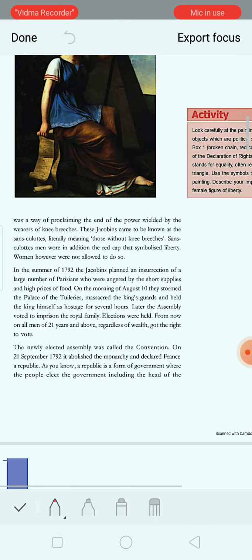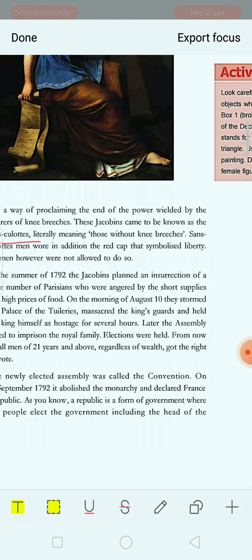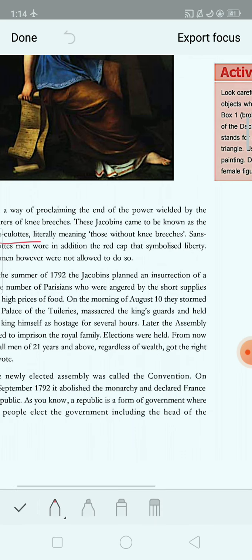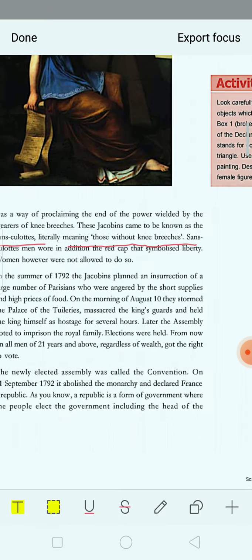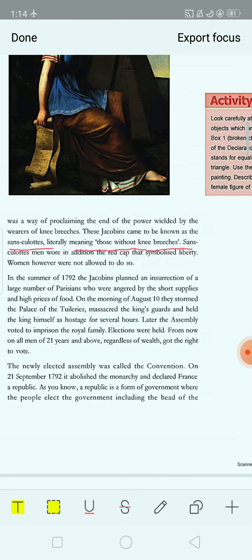Who were known as sans-culottes? The members of the Jacobins Club. Now what is the literal meaning of sans-culottes? It means those without knee breeches. And also they wore a red cap, which is a symbol of liberty, but women were not allowed to do so.